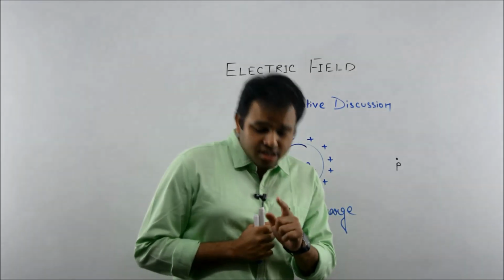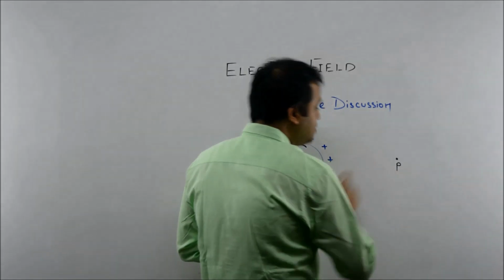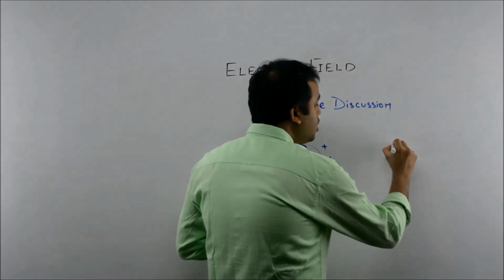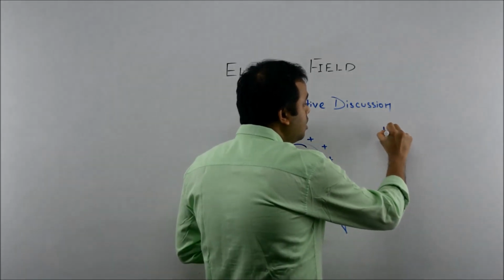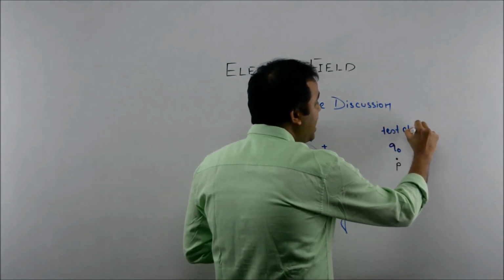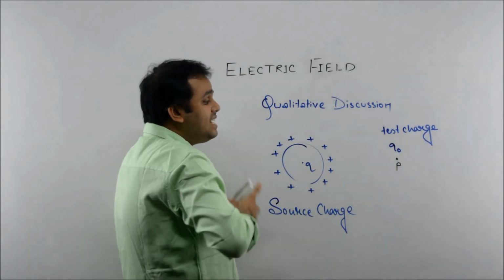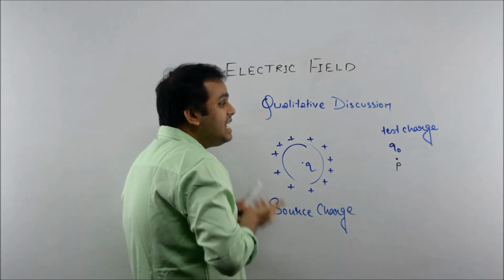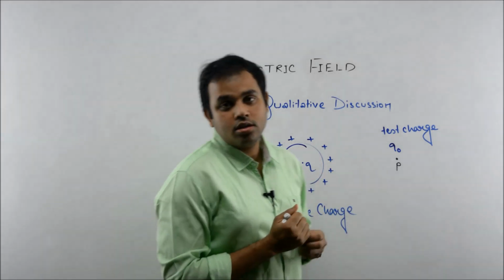To test the existence of electric field at this point P, we'll put a positive charge called test charge. Why is its name test charge? Because we are basically testing whether electric field exists at point P or not.